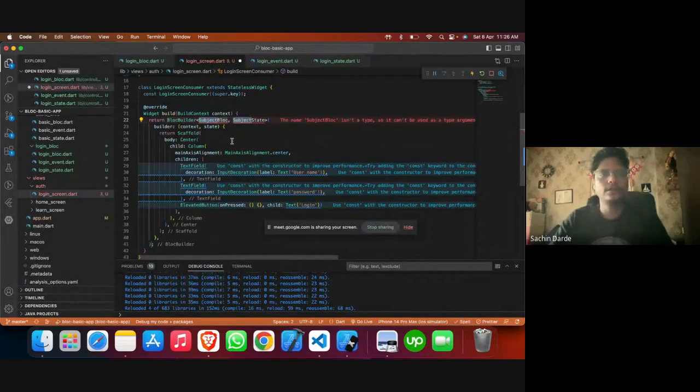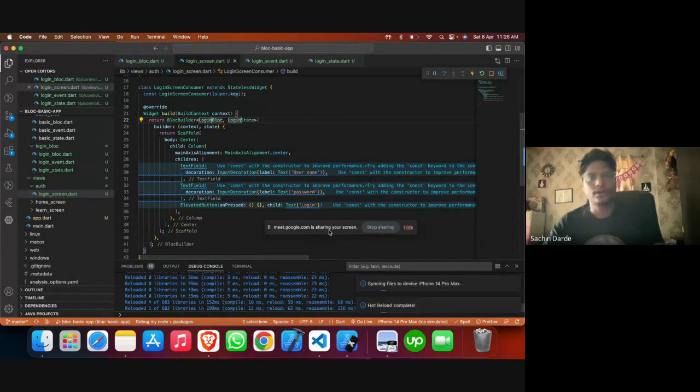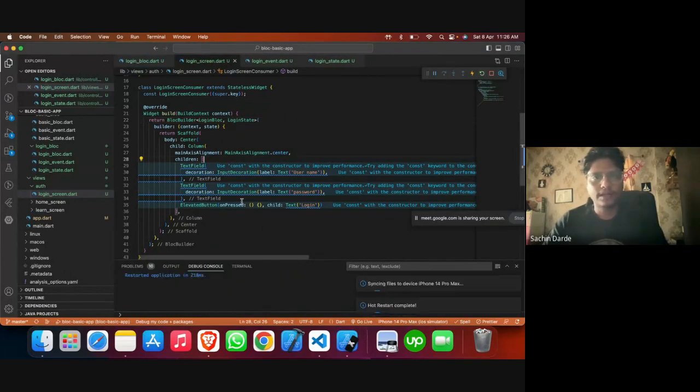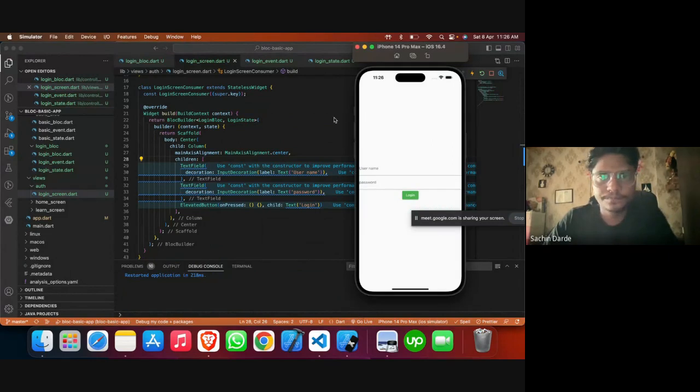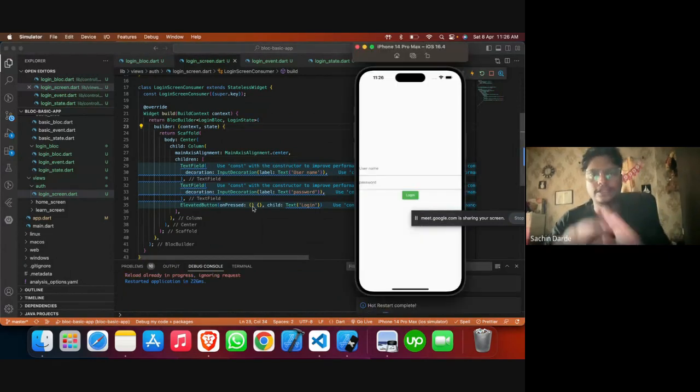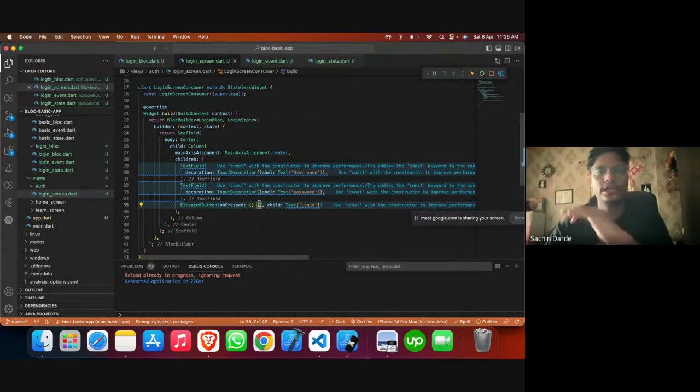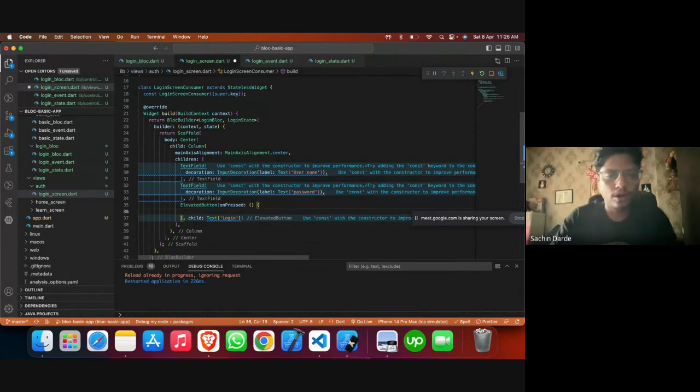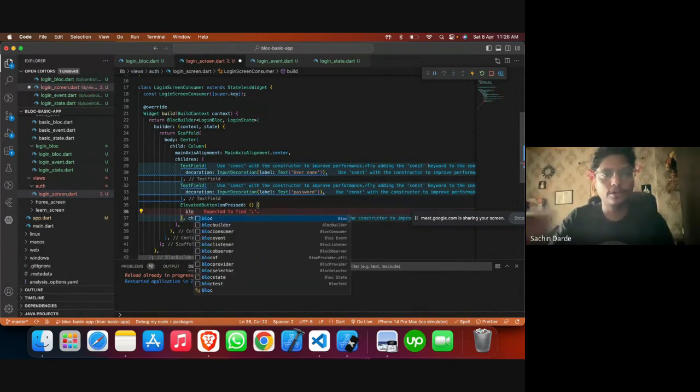So let me take the block builder. Login state and login. Okay. So let's just try what happens. Nothing has changed on the UI front as we have not done anything on that side. So let me call the particular event.